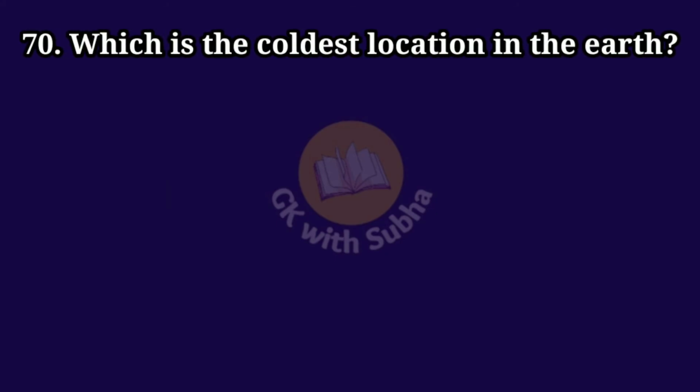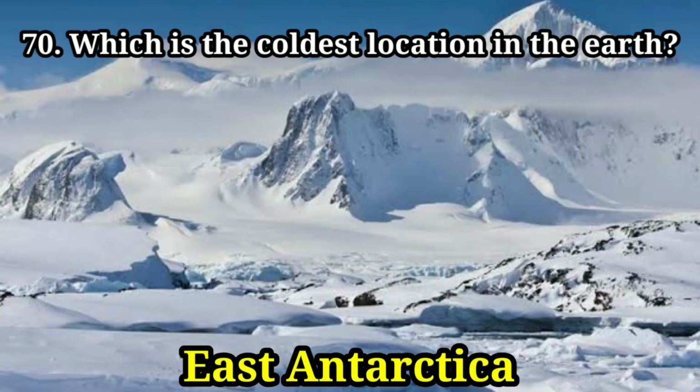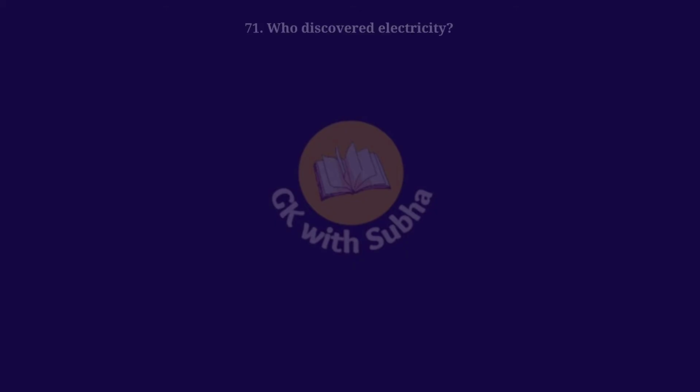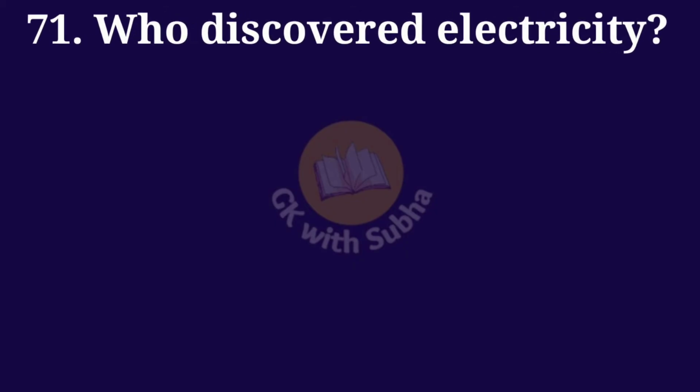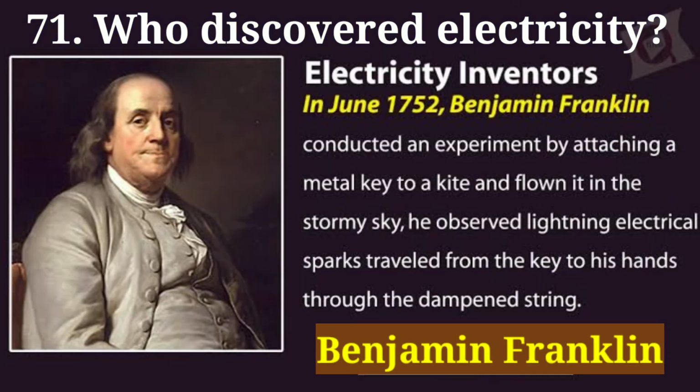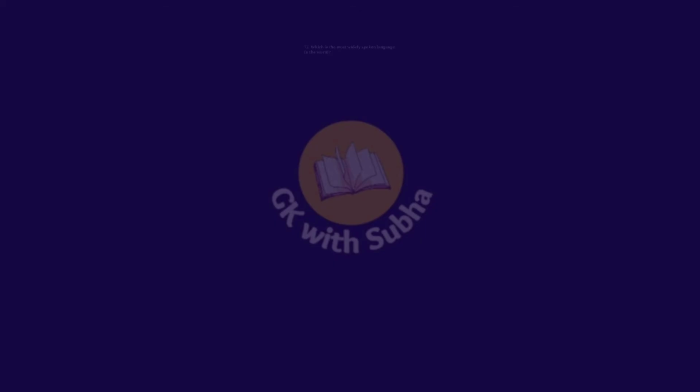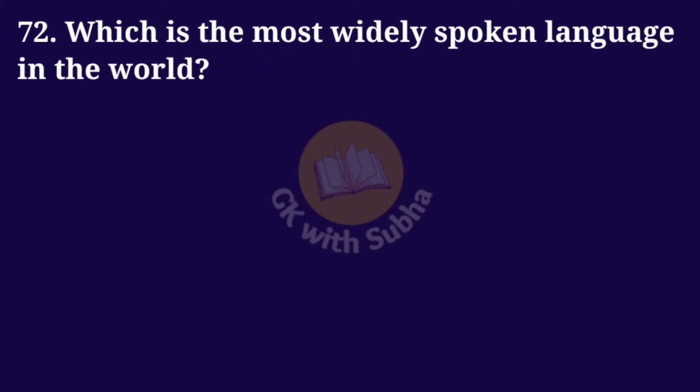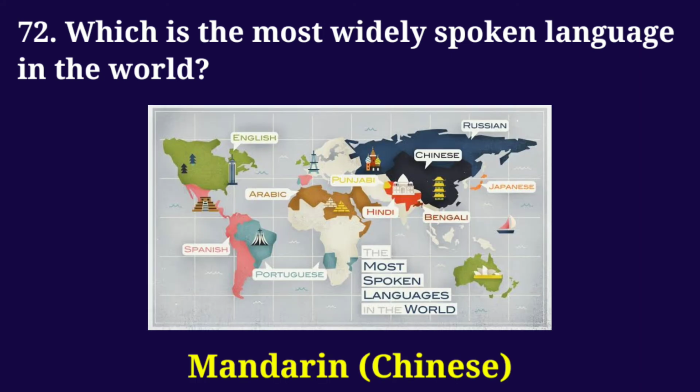Which is the coldest location in the earth? Answer: East Antarctica. Who discovered electricity? Answer: Benjamin Franklin. Which is the most widely spoken language in the world? Answer: Mandarin Chinese.